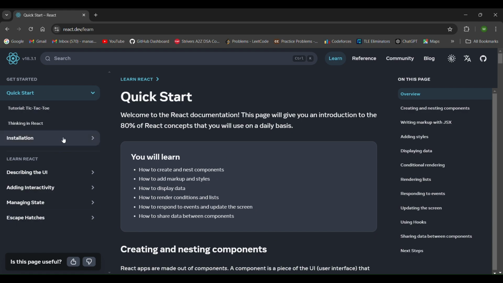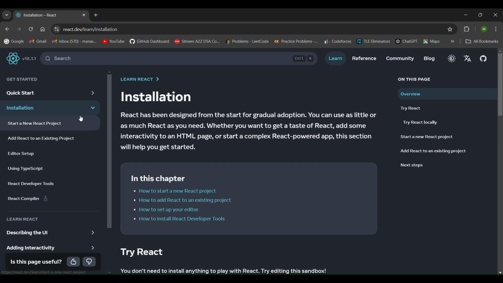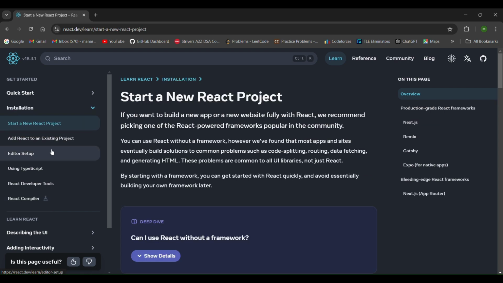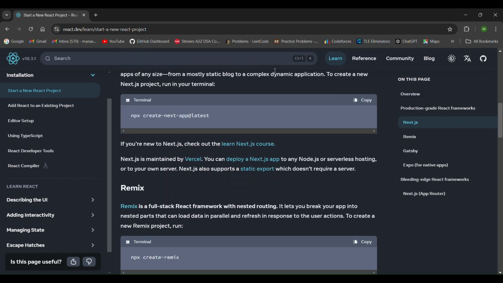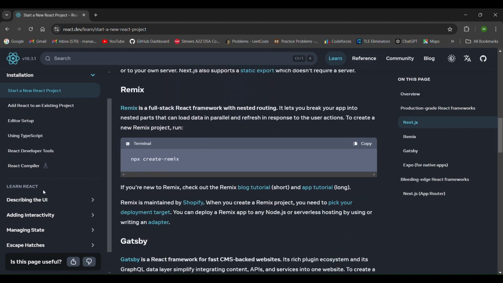Like this installation section: if you are not using Vite for installation of your React app, then you can see the steps given here to start a new React project, like the commands that are used for setting up your React app.